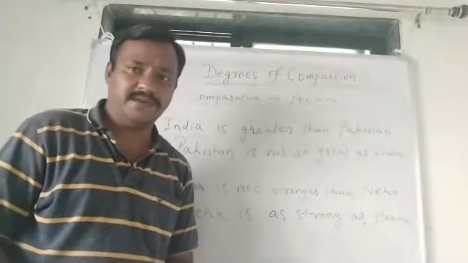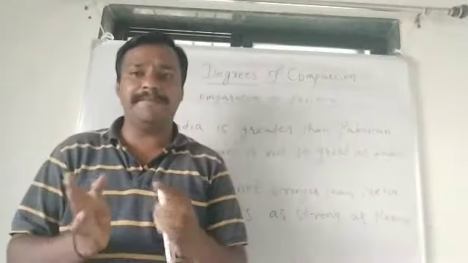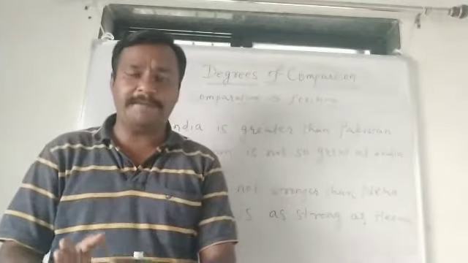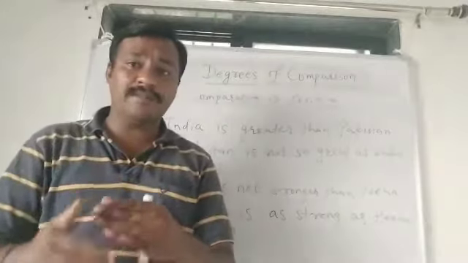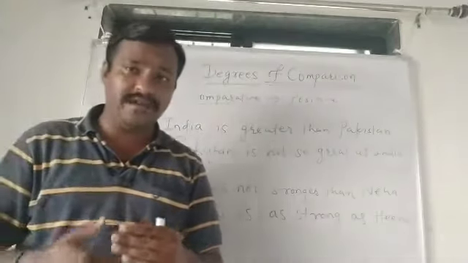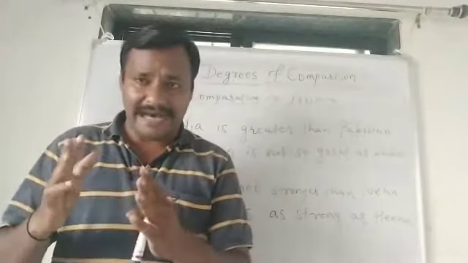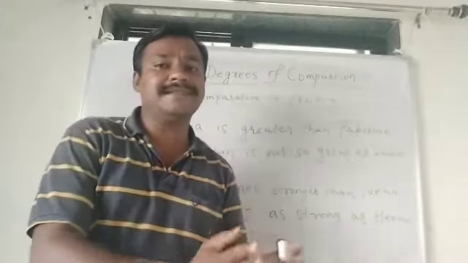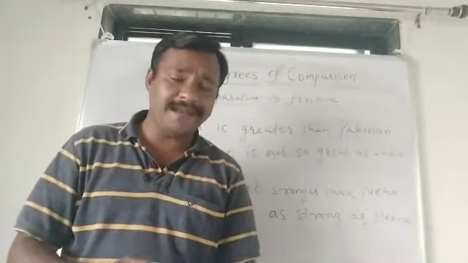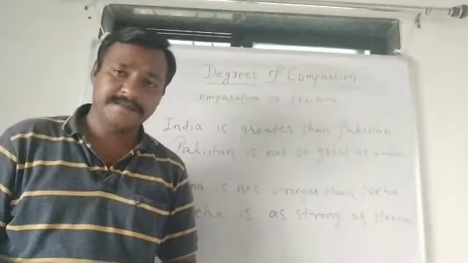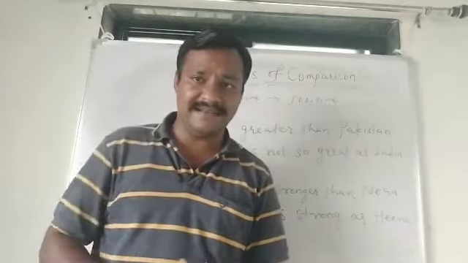You must have understood. Now, comparative degree is used when there is a comparison between two people, places or things. Not more than two. One more time, listen carefully. These kinds of sentences are used for the comparison between two people, two places, or two things, not more than that, isn't it?